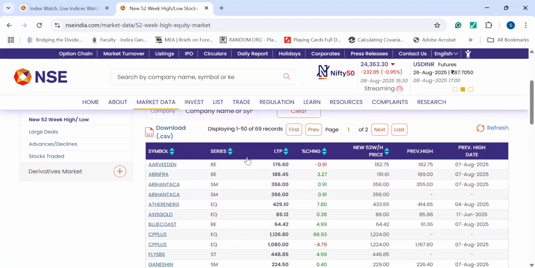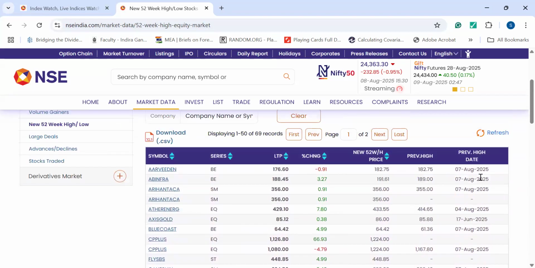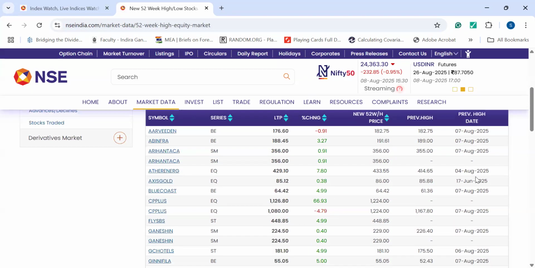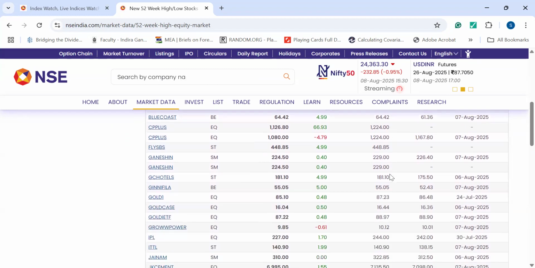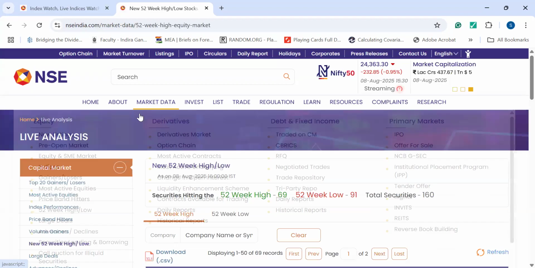And if I click on 52-week high, you will get the list of the other companies who are at the highest level. This is the series, this is LTP, percentage change, new 52-week high prices, previous high. So the company has also written everything in this aspect. Also, the previous high and its date is mentioned. Suppose it is Aether Energy. This company had hit the highest on 4th of August, but now at 52-week high, they have reached 433. So Aether Energy is currently going up. In a similar fashion, you can find any other data regarding this 52-week high and low.